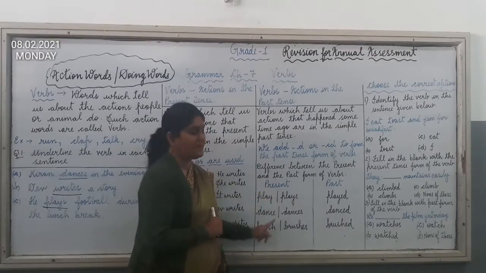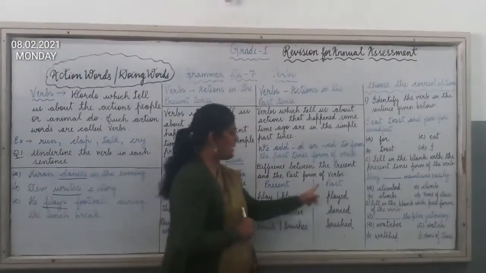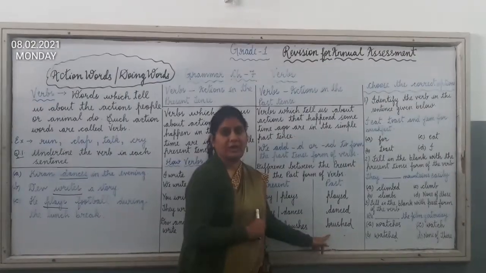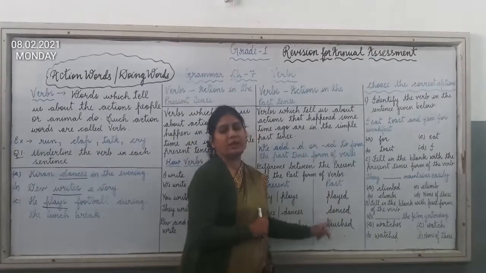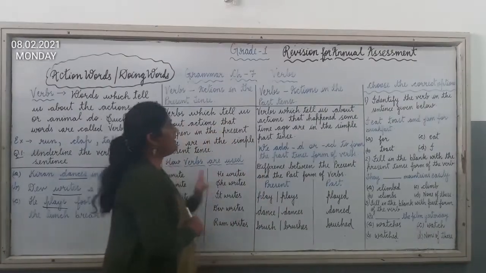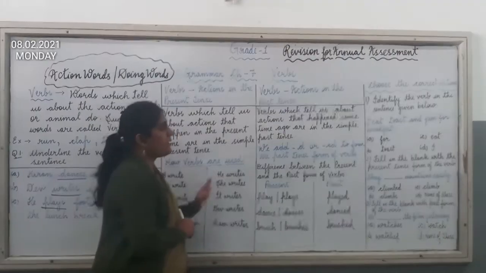In the present tense it will be brush or brushes, and when we convert it into past tense, it will become brushed. That means we have added ed to the verb brush in the past tense, so it has become brushed. So children, I hope that present tense and past tense is clear to you.